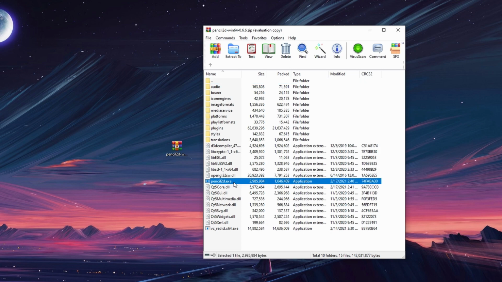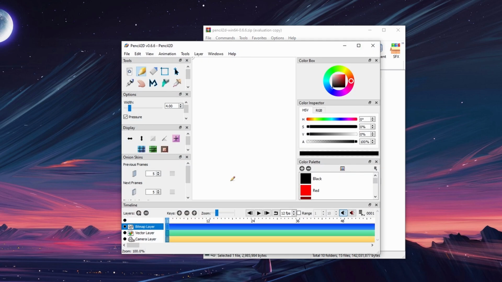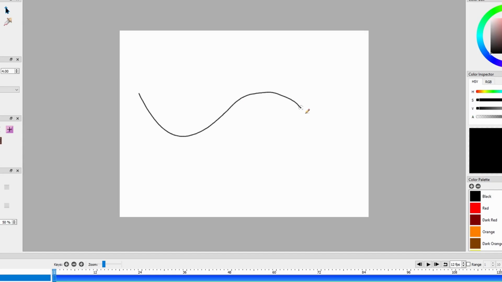Since it's a portable version, you don't need to install it. Double-click to launch the program. And that's it, you have successfully downloaded and launched Pencil2D on your Windows 10.